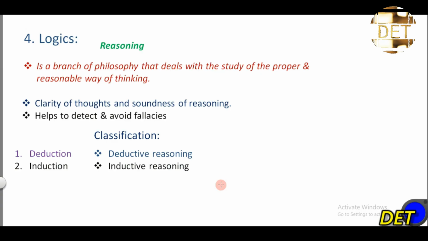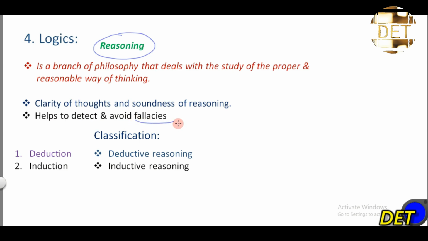Of morality. Then the last branch of philosophy that we have is logic, and logic has to do with what? Reasoning. So logic is a branch of philosophy that deals with the study of the proper and reasonable way of thinking, right? It is concerned with clarity of thoughts and soundness of reasoning. So logic serves to detect and avoid fallacies.